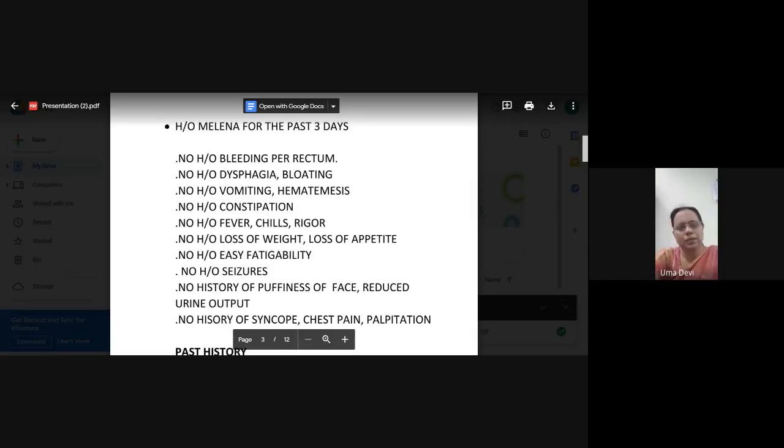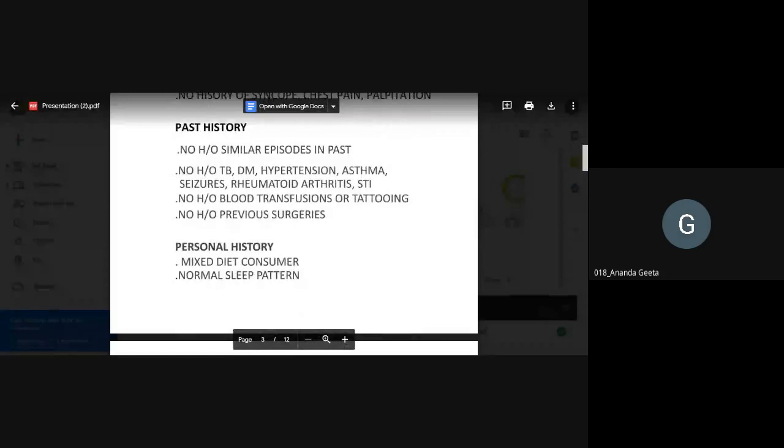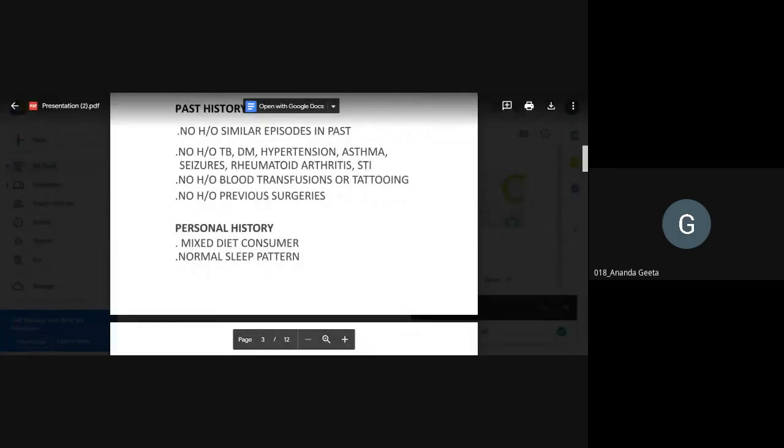Okay. Now we'll go to the past history. Yeah, tell me the past history. No history of similar episodes in past. No history of TB, diabetes, hypertension, asthma, seizures, rheumatoid arthritis, sexually transmitted infection. No history of blood transfusion or tattooing. No previous history of surgery. Okay. Now, in past history, no similar history in the past, very important.